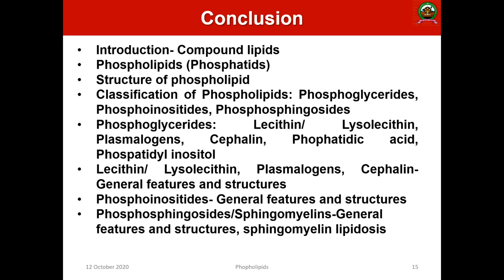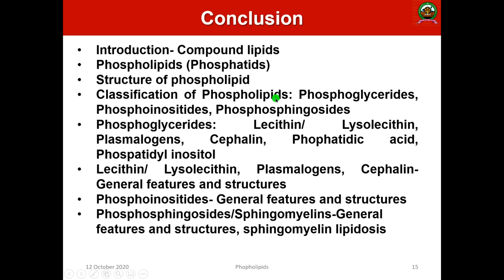So these are all about phospholipids. Let us conclude today's class. Today we have discussed what compound lipids are, why they are important, and the major types of compound lipids: phospholipids, glycolipids, sulfolipids, etc. Among them, in this class we have discussed phospholipids, known as phosphatides. We discussed their structure, mainly consisting of glycerol, fatty acids, a phosphate group and a side chain R group, the nitrogenous group. Based on the nitrogenous group, the name of the structure will vary.